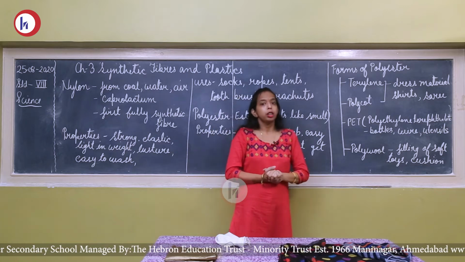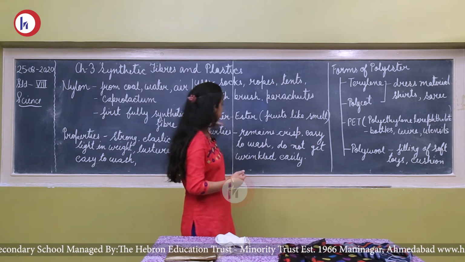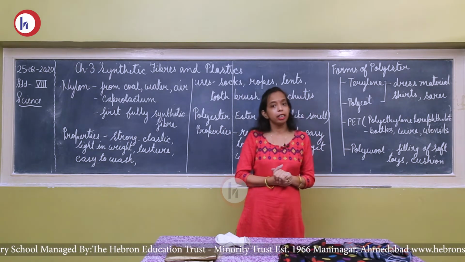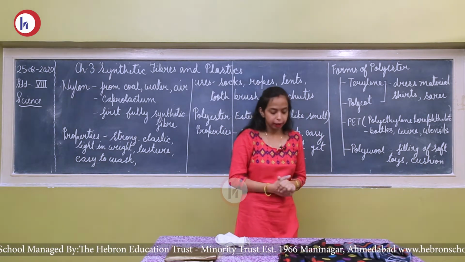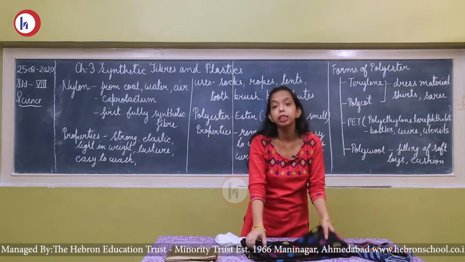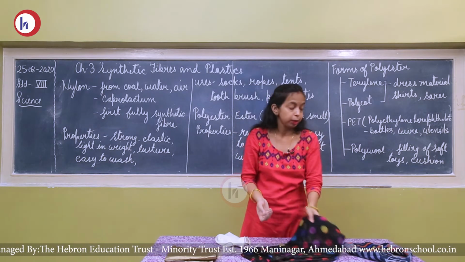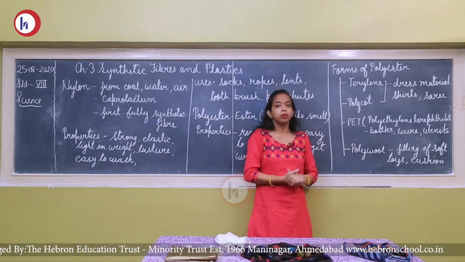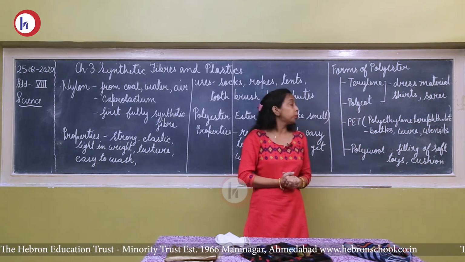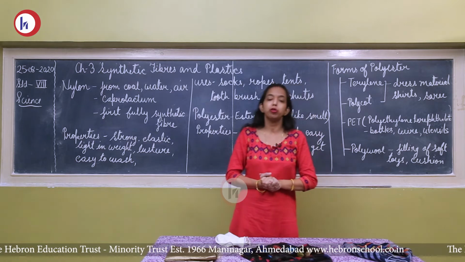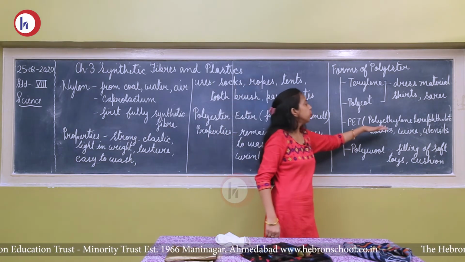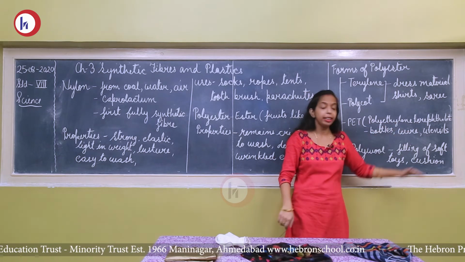Terylene and polycot are the forms of polyester which are usually used in making dress material, saris, shirts, and dupattas. Here is one example of polyester. This is a dupatta. It has polyester fibers. Now the next is PET. The full form of PET is polyethylene terephthalate. PET has the characteristics of fibers as well as plastic. So it is used in making bottles, containers, utensils and wires.